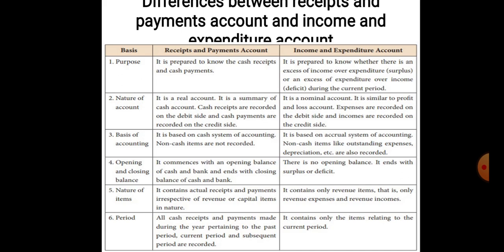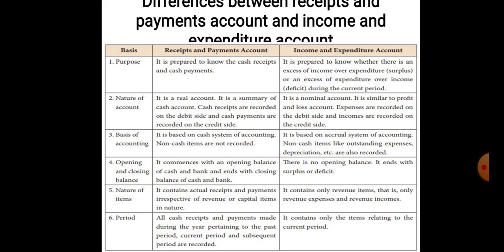So what is the nature of the accounts? The receipts and payments account is a real account, and it is known as the summary of the cash book or cash account. Cash receipts are recorded on the debit side, and cash payments are recorded on the credit side. The income and expenditure account is a nominal account, and it is similar to the trading and profit and loss account. All the expenses will be recorded on the debit side, and incomes are recorded on the credit side.